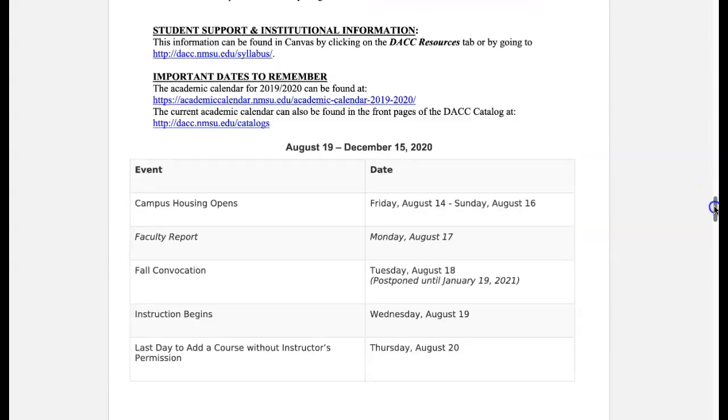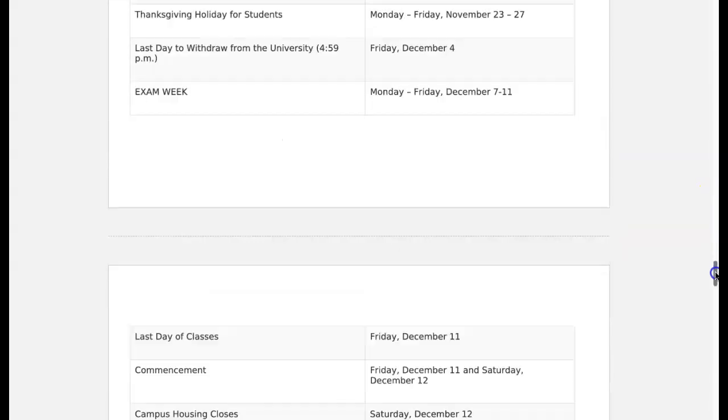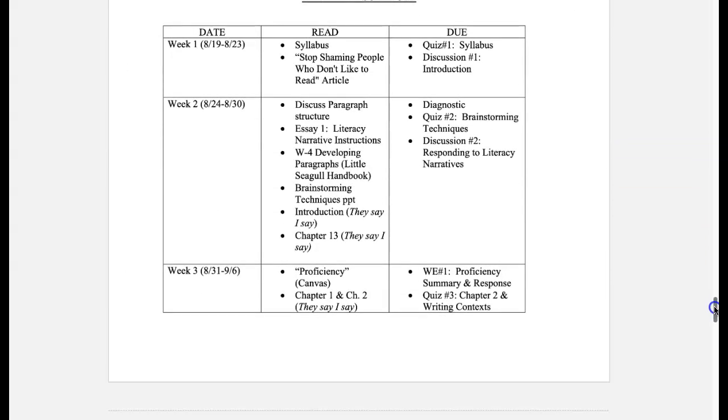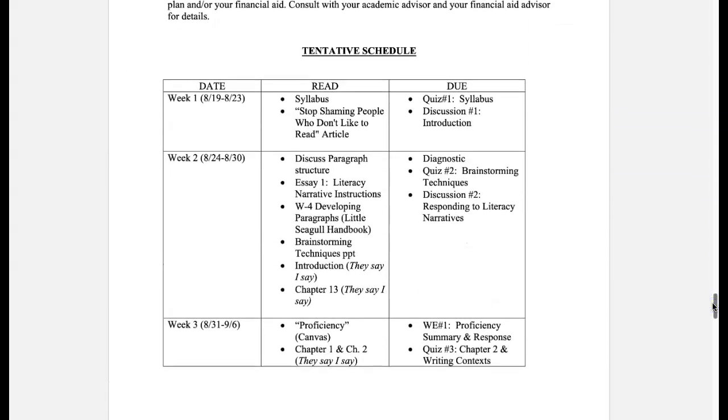So here we have the important dates that you want to keep an eye out for. And then over here we have the tentative schedule. So basically what I did was I divided it up into 3 columns. Here we have the date. Here we have what you're supposed to read. And then here we have the due date.